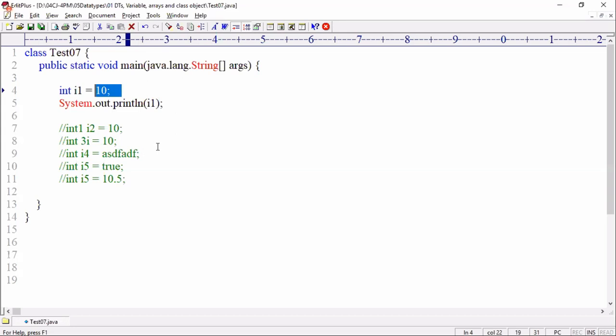Water coming from the road, water coming from the river, water coming from the sea, water coming from a bottle. Are you catching my point? Water is coming from the bottle. Water is there in the well. Water is there in the tank. Water is there in your big container.